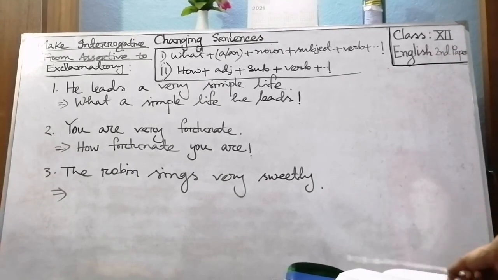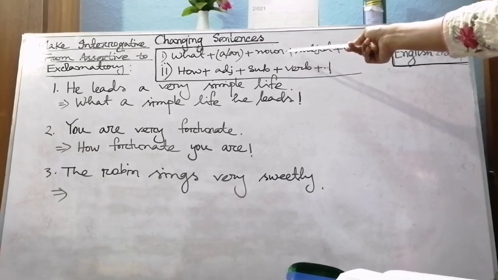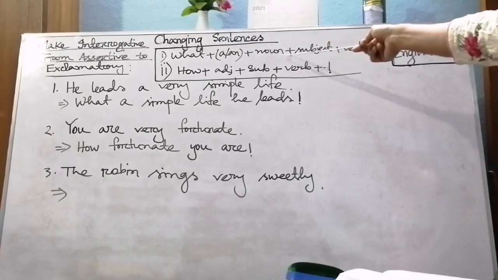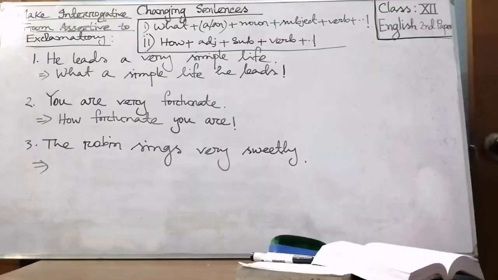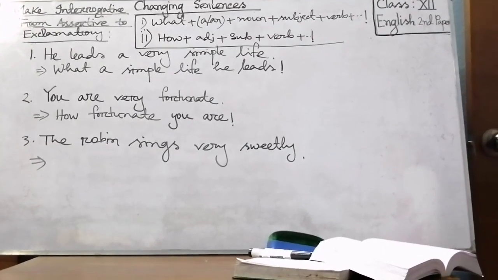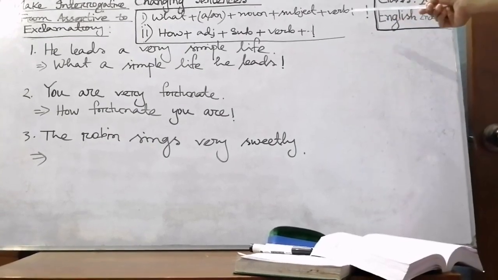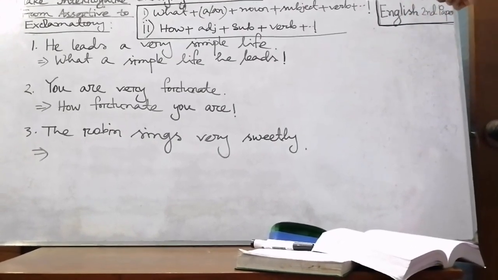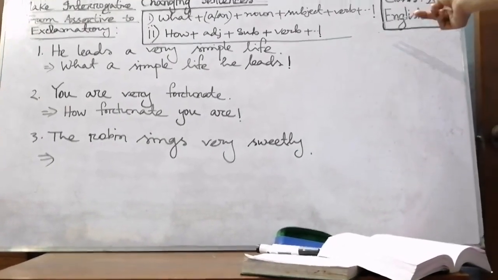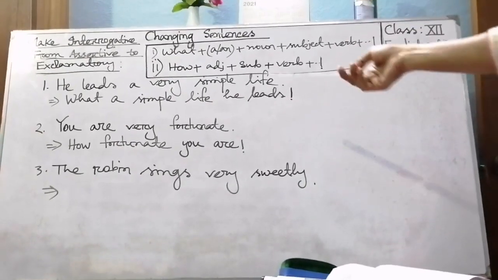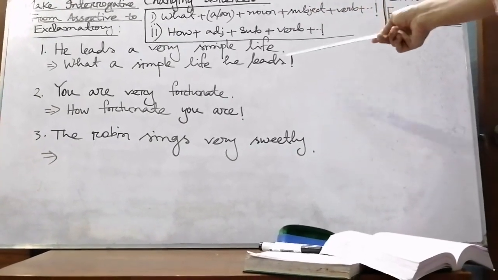Then my dear students, what plus a or an plus noun plus subject plus verb plus extension, and at the end of the sentence we will use an exclamatory sign. So look at sentence number 1. He leads a very simple life. You see here a.